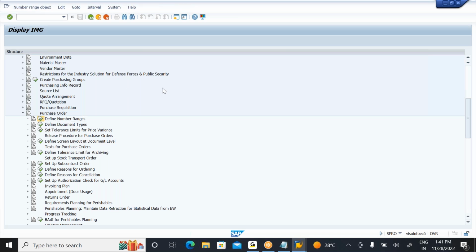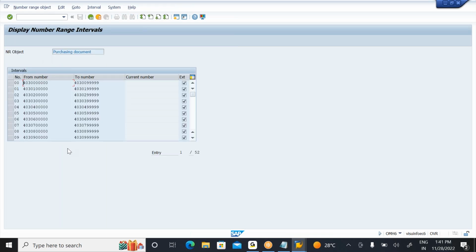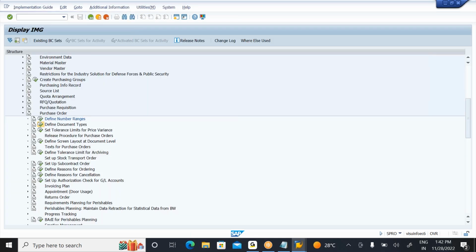If I go to define number ranges and then to intervals, I have so many intervals here. These are all externally selected. There are many number range objects. This is the series, and this is the latest PO number, which starts with 45. It means numbers from this number to this number are already assigned to a number range object, which I assigned to my document type. So that is where the system is getting it.